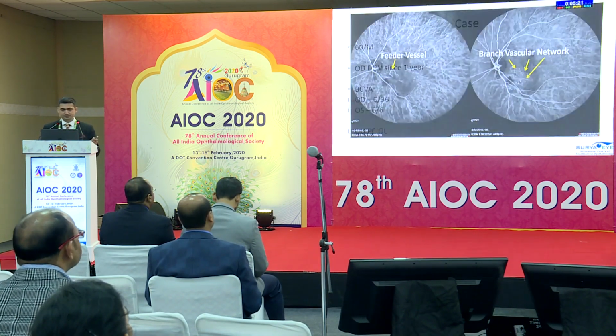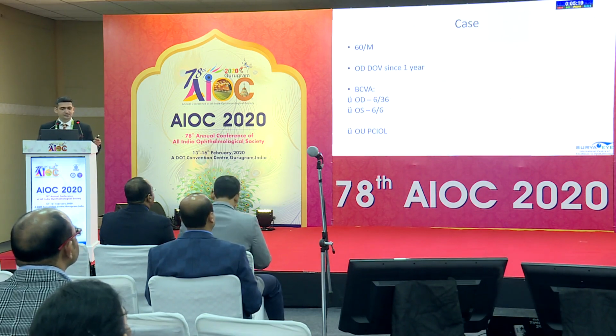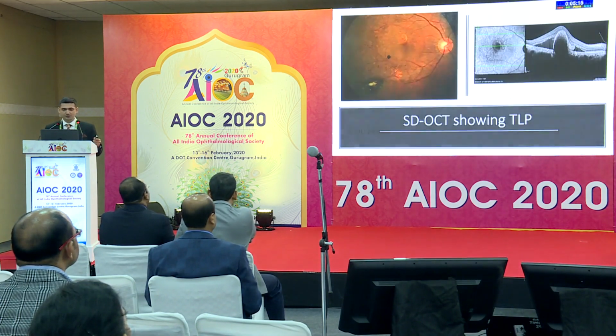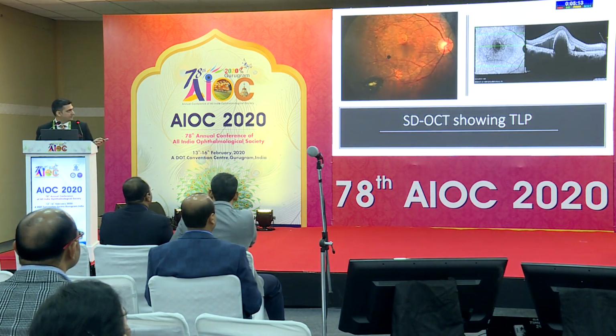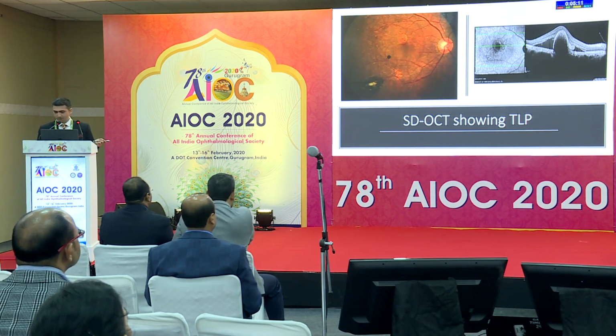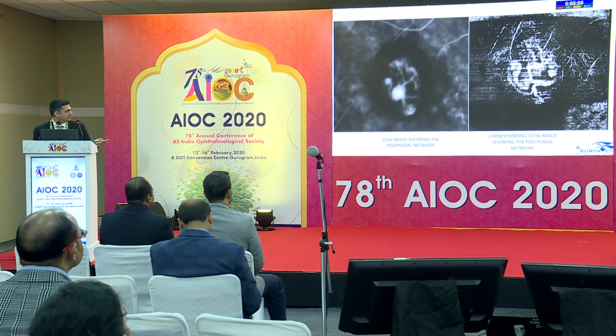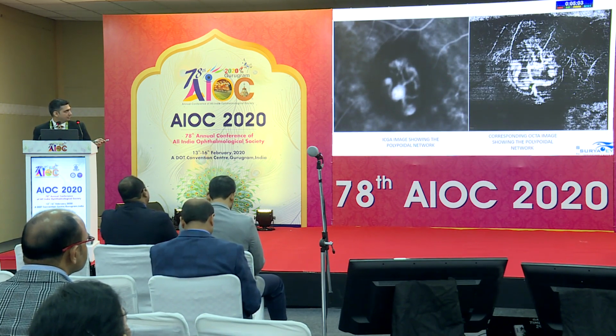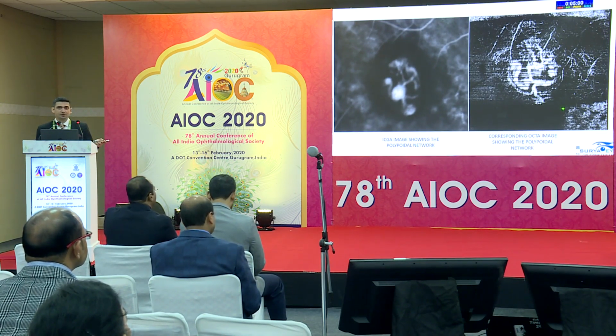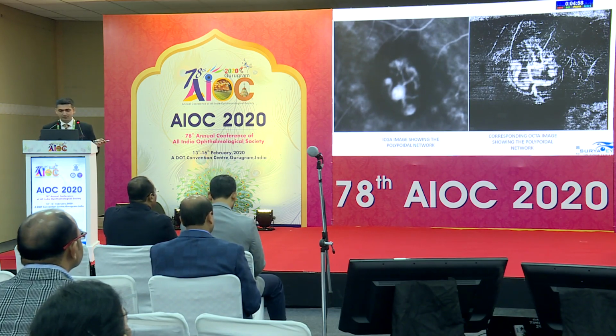Now this is another case of a 60-year-old male who came with right eye reduction of vision since 1 year. His visual acuity was 6/18. There was a sharp thumb-like PED in this location. And when we did an ICG, we can see the polyp with a network of vessels. And this polyp and the network of vessels can even be seen on a corresponding OCTA. So these appeared quite similar.